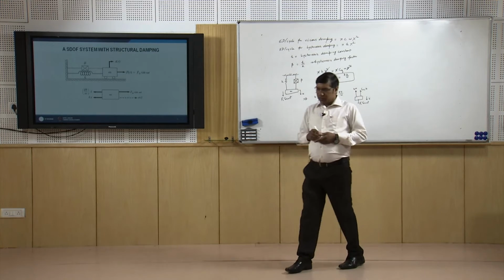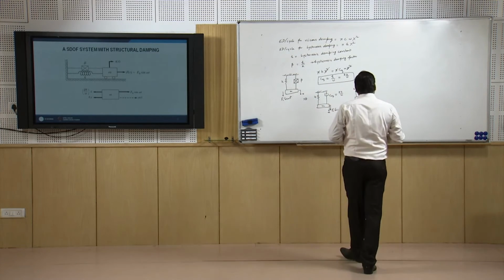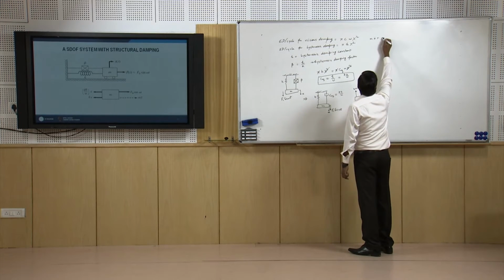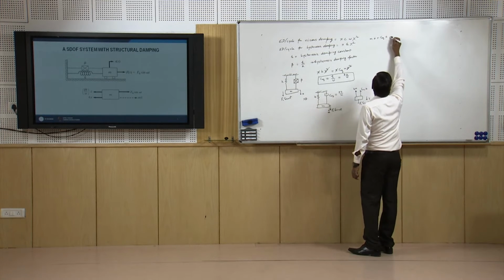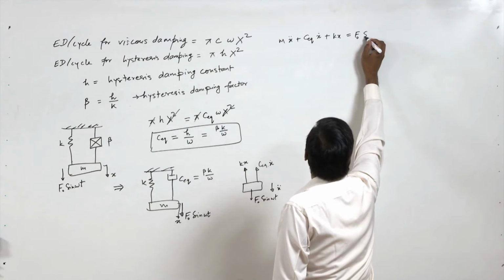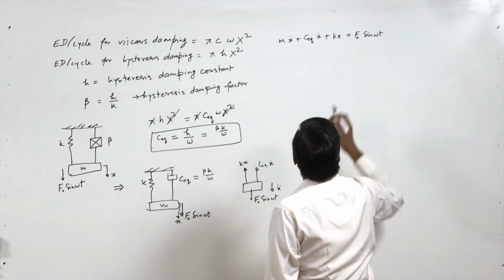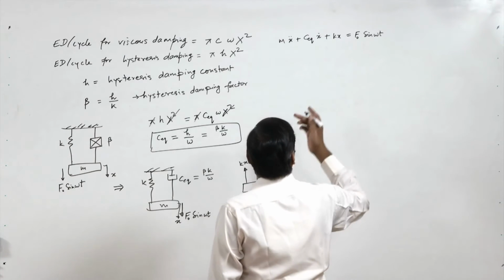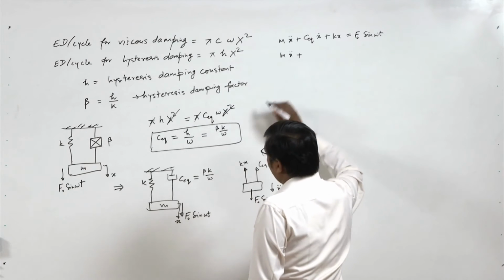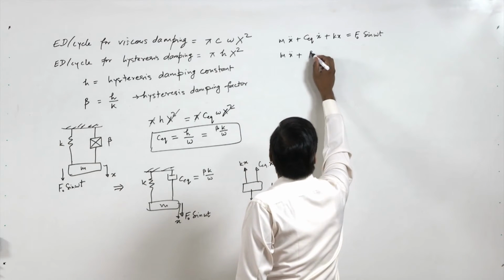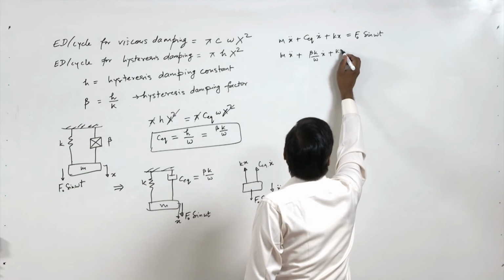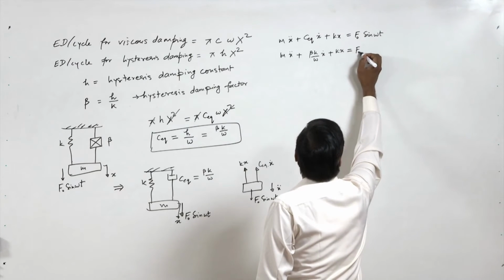So we can write the equation of motion: m x double dot plus C equivalent x dot plus k x equal to F0 sine omega t. With C equivalent as beta k by omega, m x double dot plus beta k by omega x dot plus k x equals F0 sine omega t.